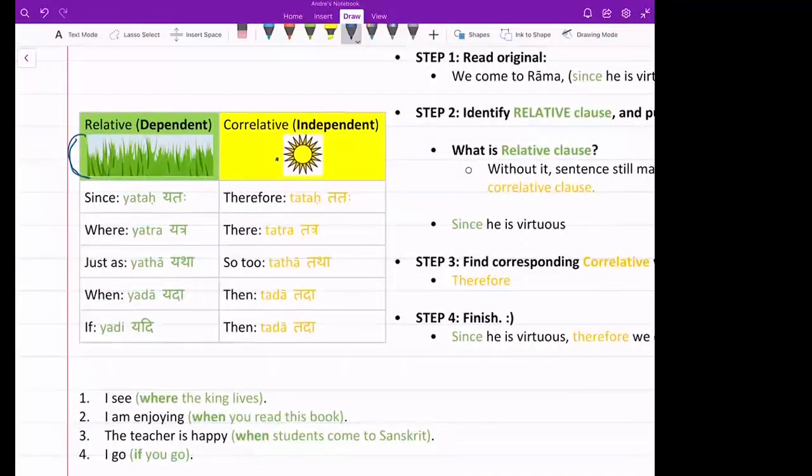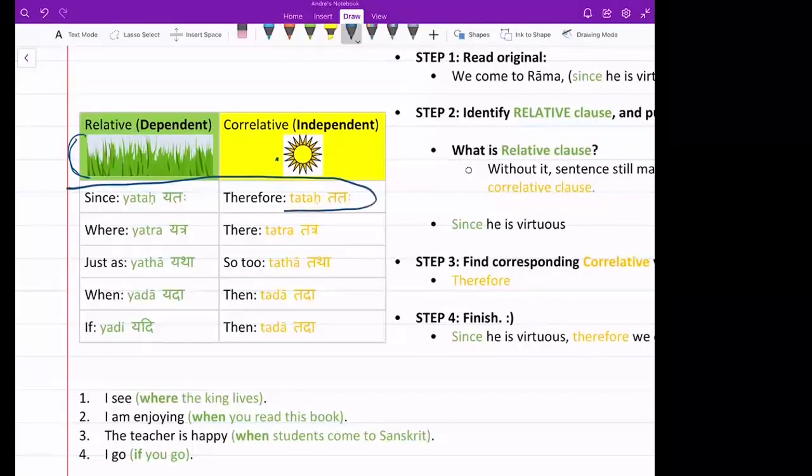Since, yattaha. Where, yatra. Just as, yatha. When, yada. If, yadi. Okay, correlative. Therefore, tattaha. There, tatra. So too, tatha. Then, tada. In other words, what is the first thing we can notice?